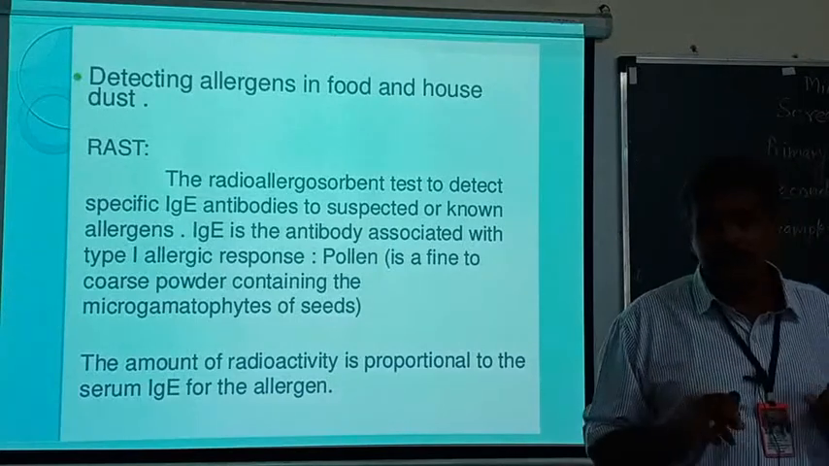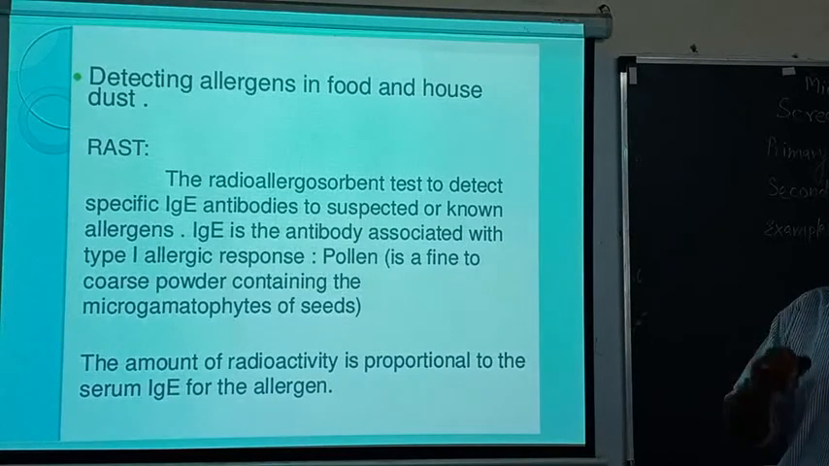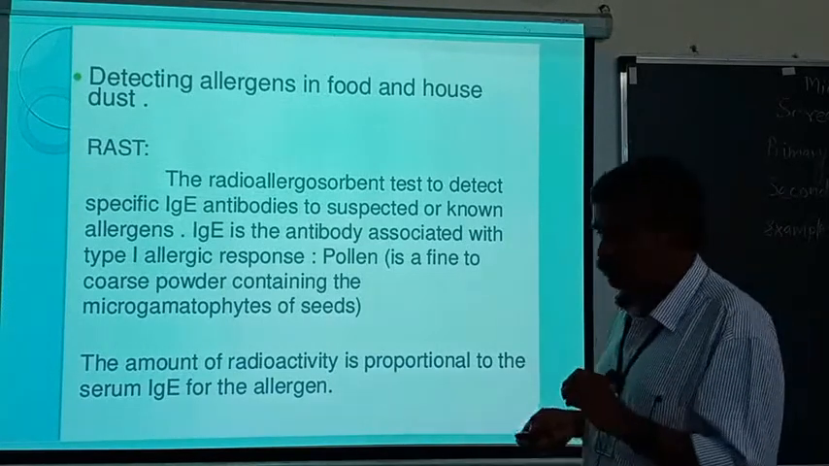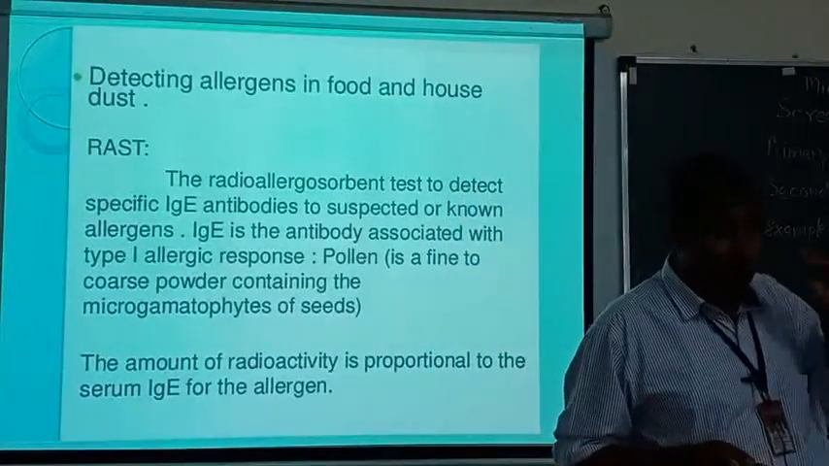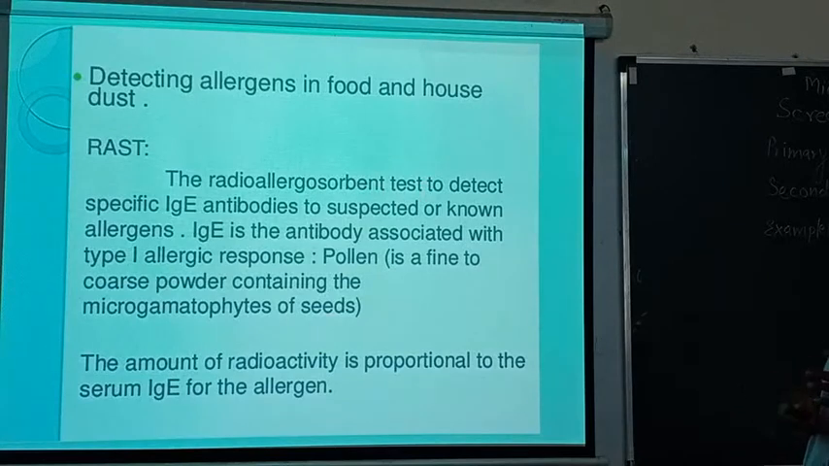That is the question. At that time this test is used, because when he is suffering from some sort of allergy, IgE antibodies are synthesized in the blood. Now the question comes, how is the suspected IgE detected? For detection of this, the radioallergosorbent test is carried out. With the help of this test, we can find out the amount of IgE present, and we will find out the cause of the allergy.